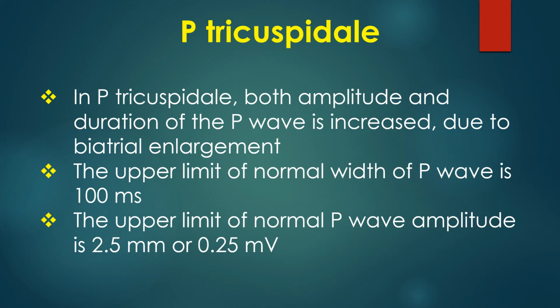The upper limit of normal width of P wave is 100 milliseconds. The upper limit of normal P wave amplitude is 2.5 mm or 0.25 millivolt.